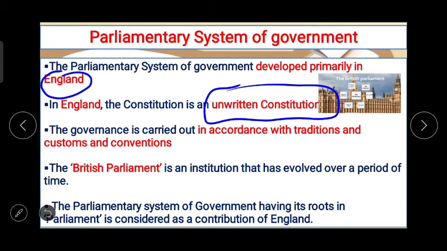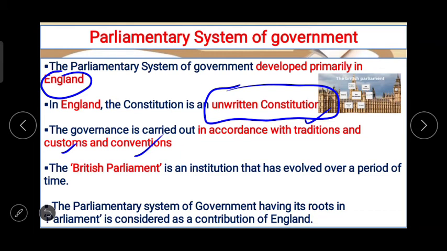And the constitution of England is an unwritten constitution. The governance is carried out in accordance with traditions and customs and conventions. Now all these things are taken into consideration while writing the constitution.